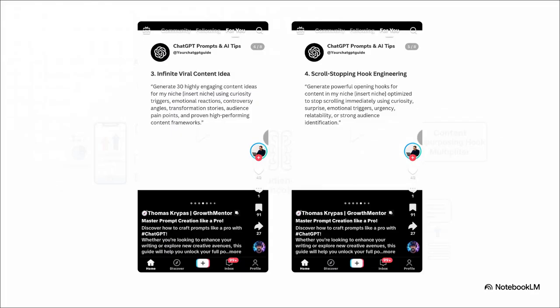All right, this is where we transition from theory to practice. Here we have two distinct prompt stages working perfectly in tandem. Infinite viral content ideas paired directly with scroll-stopping hook engineering. Because let's be real, you really can't have one without the other. A great idea dies instantly with a bad hook, and a great hook just feels like pure clickbait if the core idea behind it is weak.